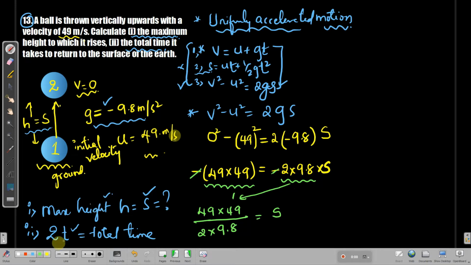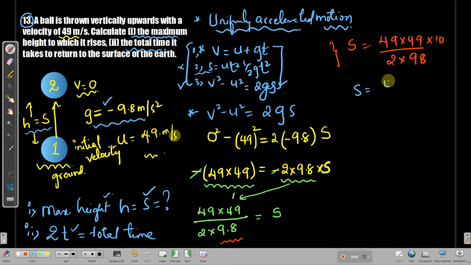Now to make the calculation easier, you know that when you have the value in decimal, it will be tough for us a little, so you can do one thing, just remove the decimal and add 10 over the top. So I am doing it out here. S is equals to 49 into 49 by 2 into 98, as I'm adding up the 10 over the top by removing the decimal from the bottom. No problem, I guess. Let's just continue.